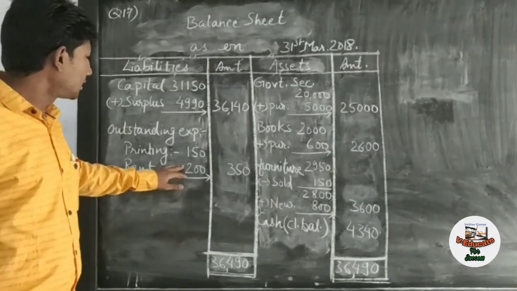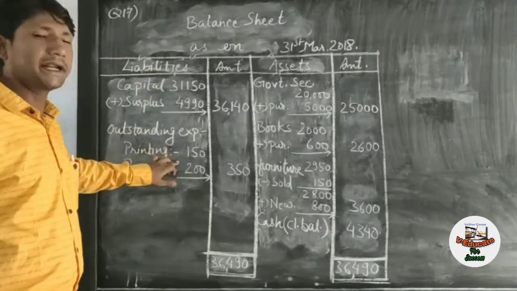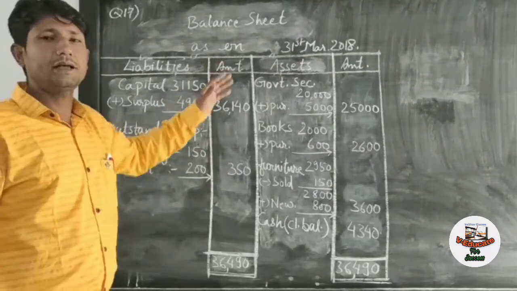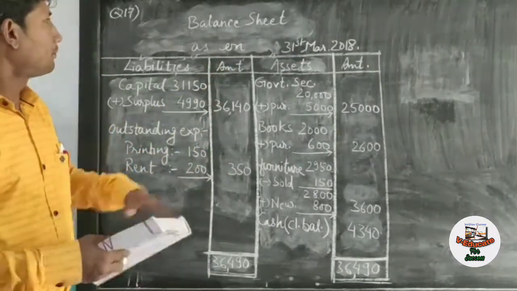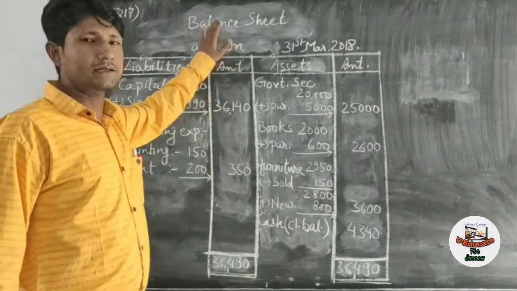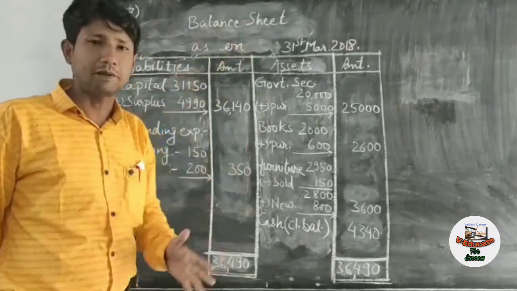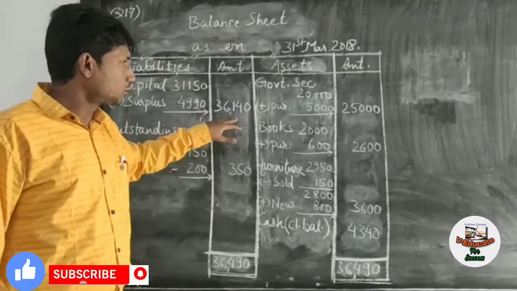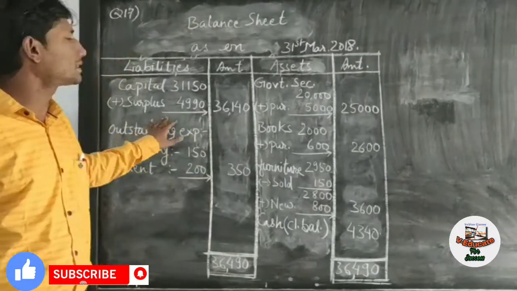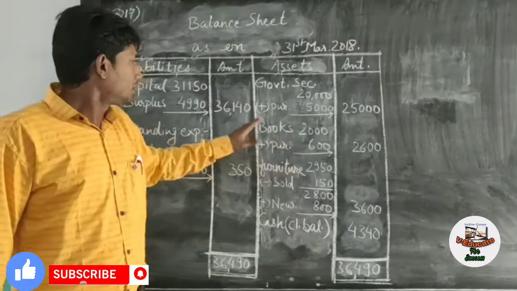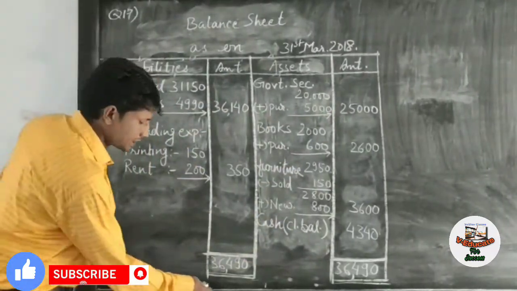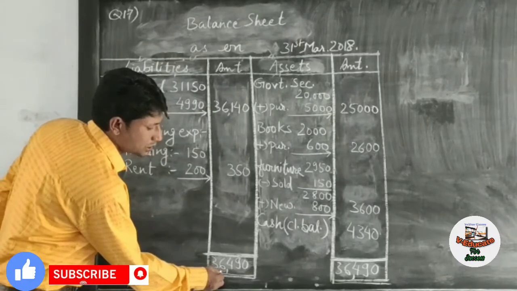That is why they come under liabilities side. The total of balance sheet, and remember one more thing, balance sheet is not an account, it is a statement, and there is no difference between the liabilities and asset amount. They must come equal. The total of the balance sheet will be 36,400.